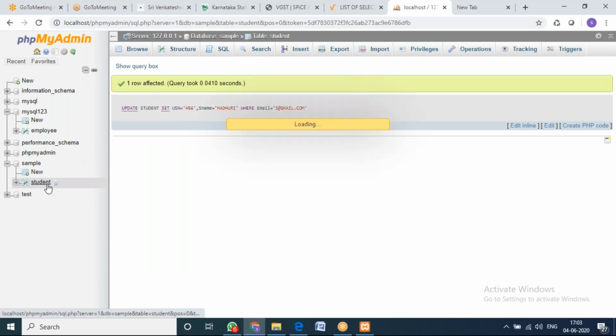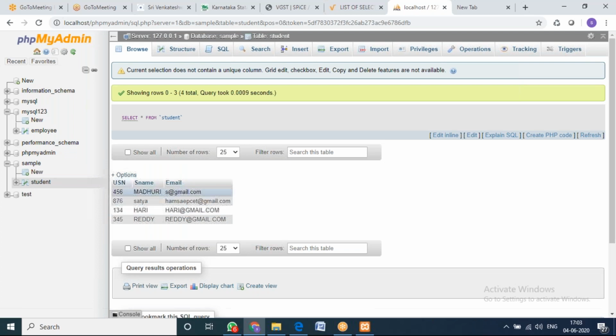Then I'll go and see here. So s@gmail.com, where is it? Here it has been updated with 456 and Madhuri. So like this, if you want to update 10 columns at a time, 15 columns, 20 columns at a time, you can do it. So that is the update command. This is another important command which you need to know in interview. I think everyone is clear with the update command.